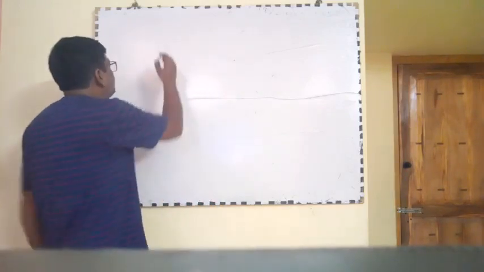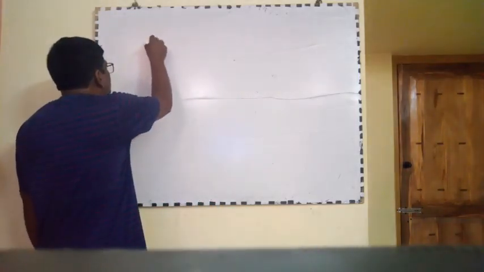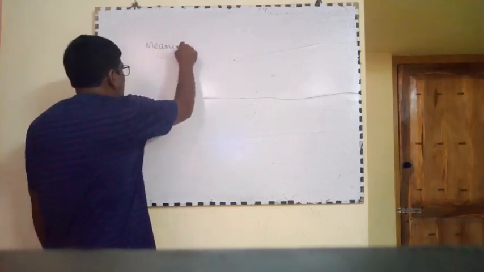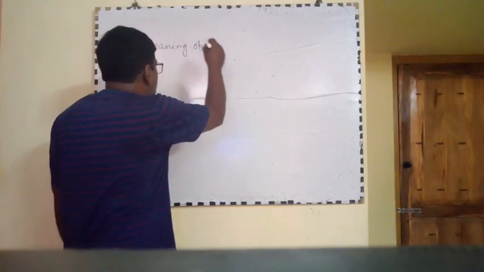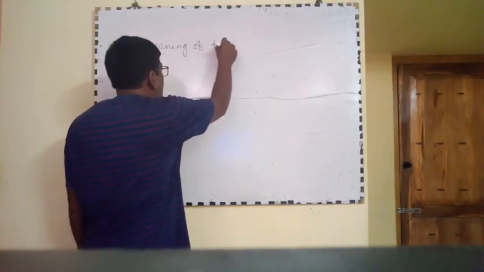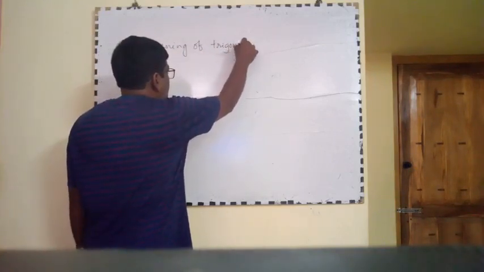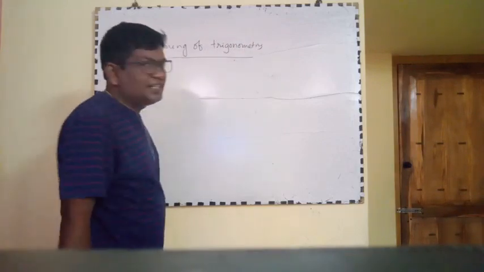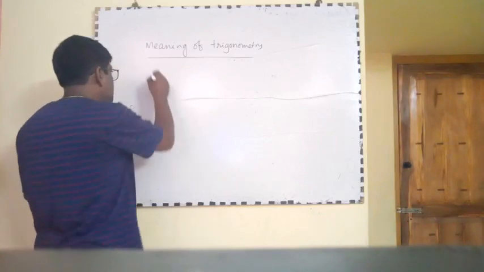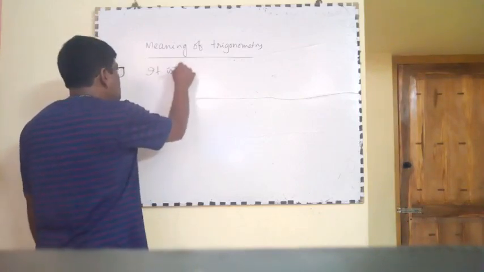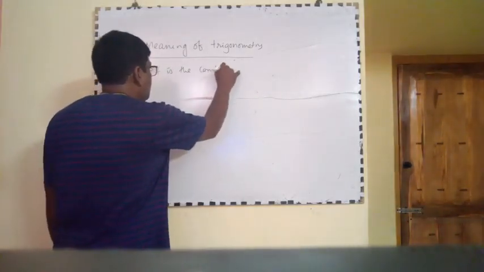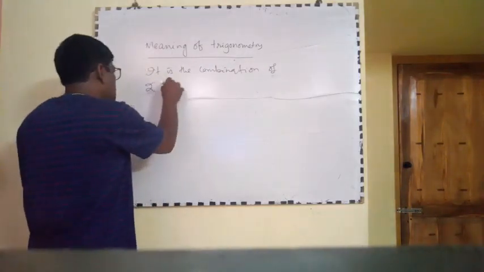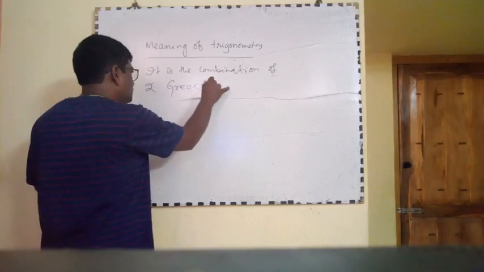That is the meaning of trigonometry. It is the combination of two Greek words.